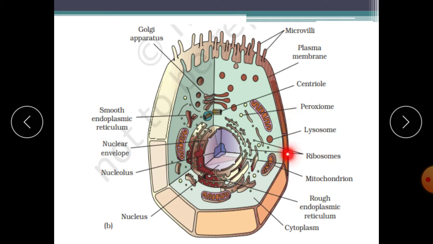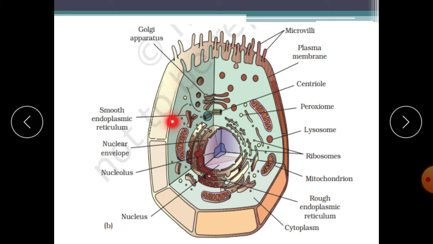This entire cell is externally bounded by cell membrane or plasma membrane, and it is made up of protein, lipids, phospholipids, and carbohydrate molecules, and this is responsible for the entry of some substances into the cell and exit of certain molecules outside the cell.